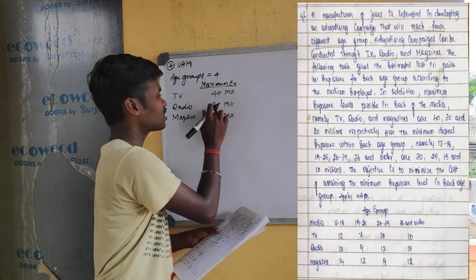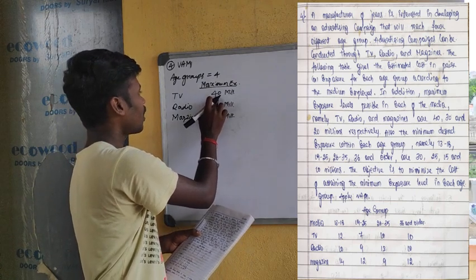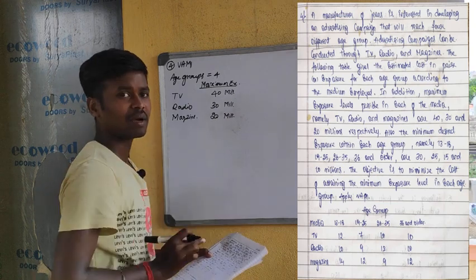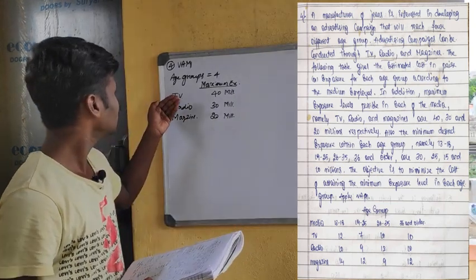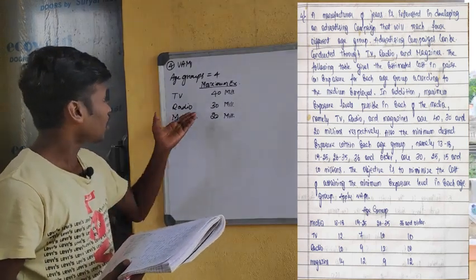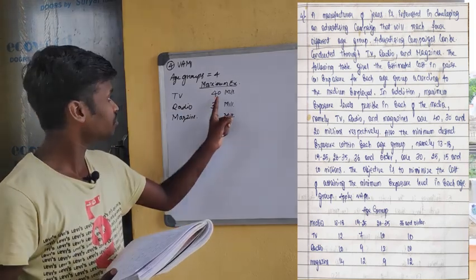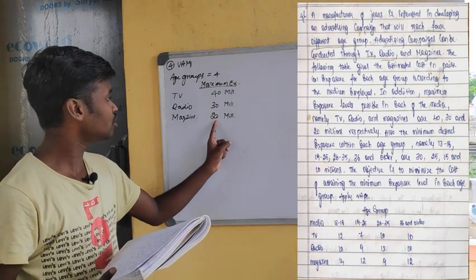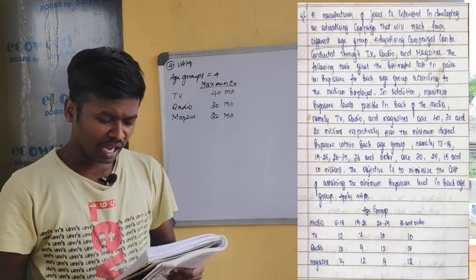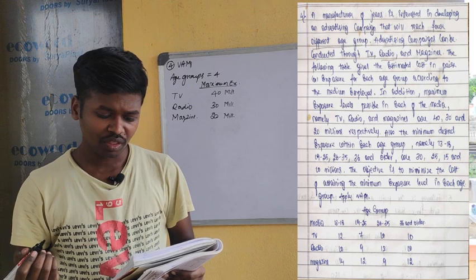So these are the maximum exposures: 40 million for TV advertisement, 30 million for radio advertisement and 20 million for magazines. That means if the company promotes its products through these media, the maximum expected target audience is 40 million, 30 million and 20 million respectively.